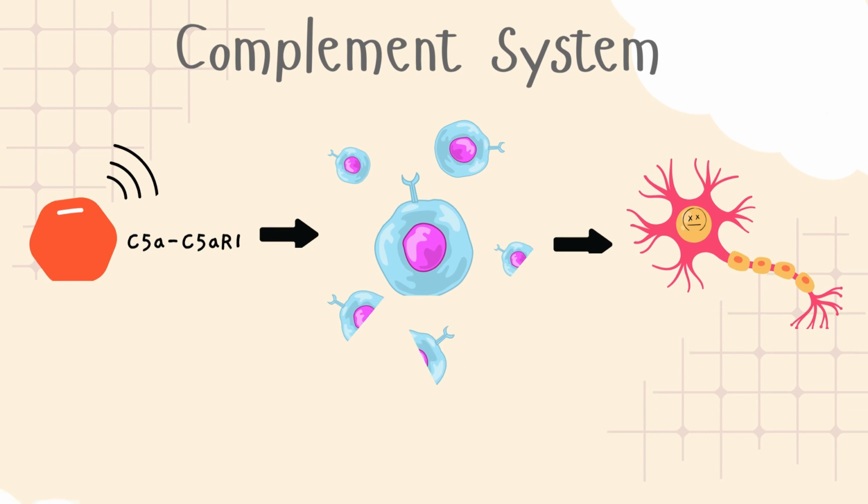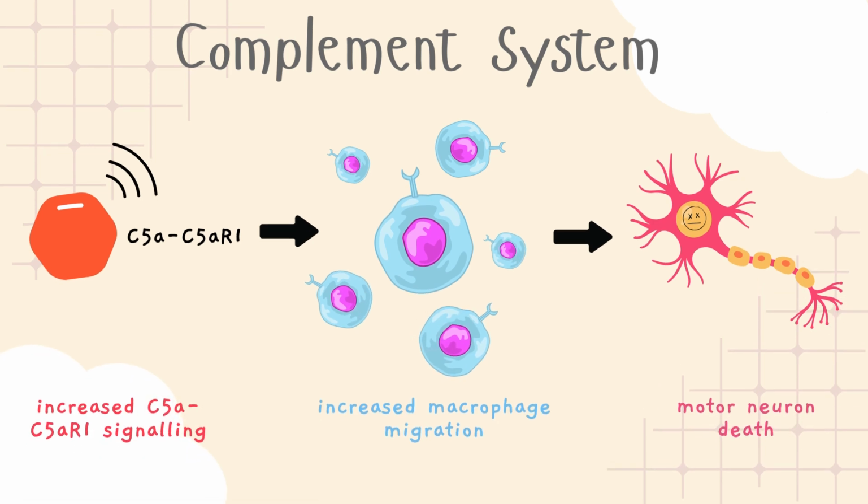Furthermore, after activating and increasing the expression of C5a, C5aR1 signaling, which is a component of the complement cascade and plays a crucial role in the immune response, led to an increased migration of macrophages, which was suggested to explain the observed accelerated muscle denervation and motor neuron death in mutated SOD1 mice. Lastly, after researchers selectively blocked the expression of the C5a, C5aR1 signaling, mutated SOD1 mice were shown to have reduced motor symptoms and an extended survival.